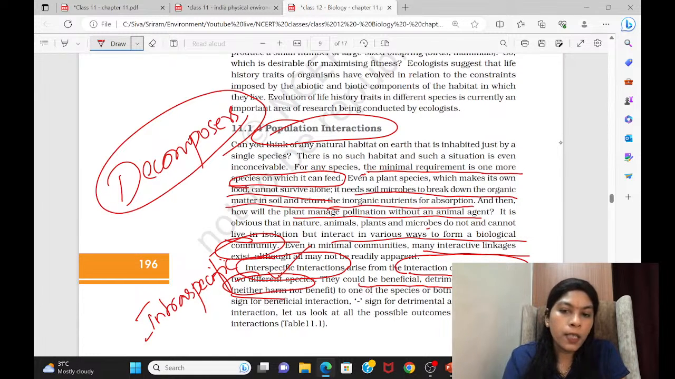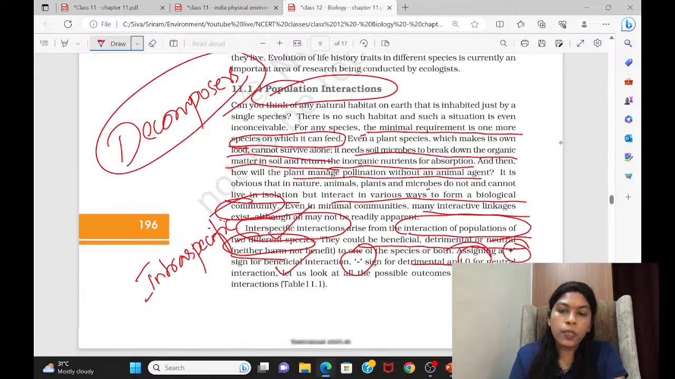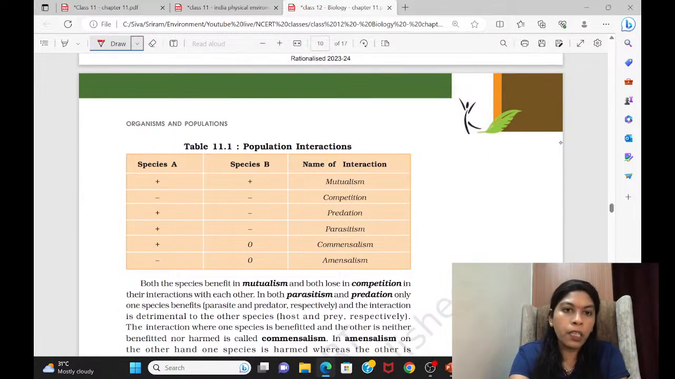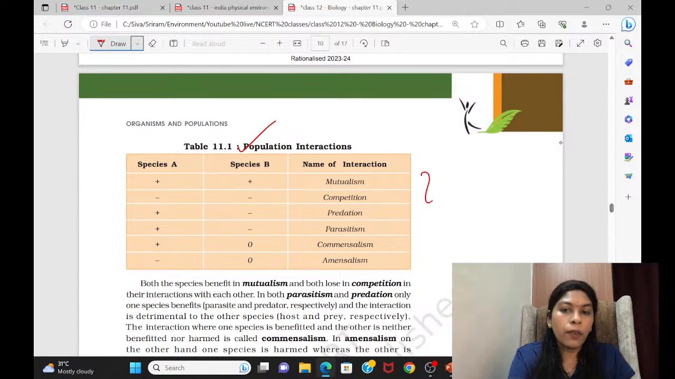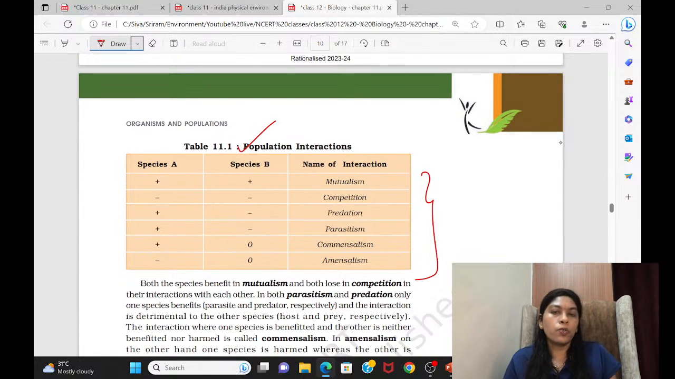So that way we assign a positive sign for beneficial, a negative sign for detrimental, and 0 for neutral. You can see this particular table, you can note this table. It's important. Two species come together, species A, species B. Species means a different group of organisms. Here they are given the names of it. Very important, students. In the last 3-4 years, you're getting a lot of questions from this interaction unit.